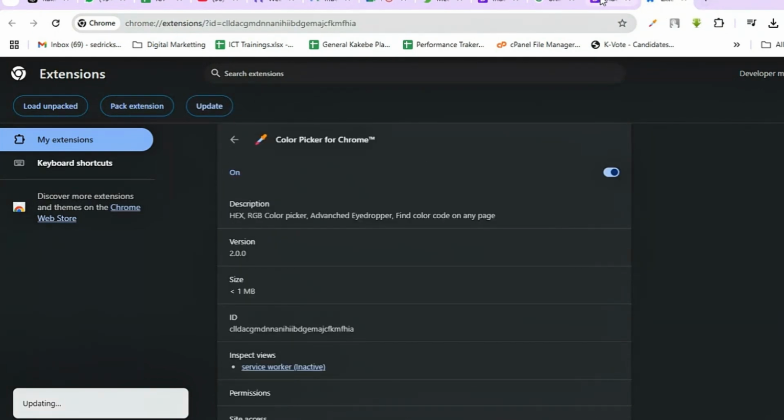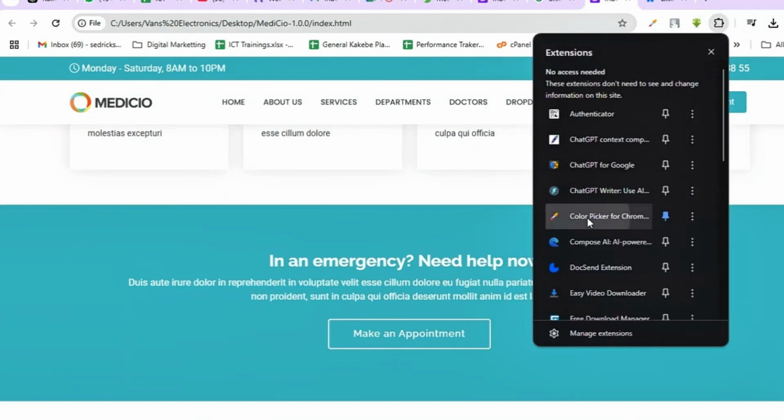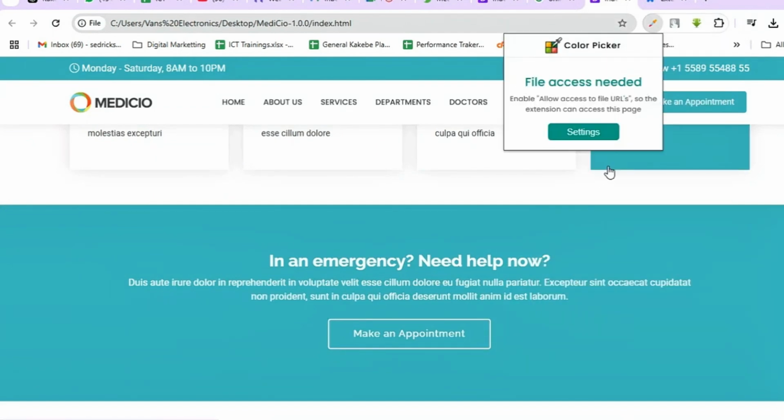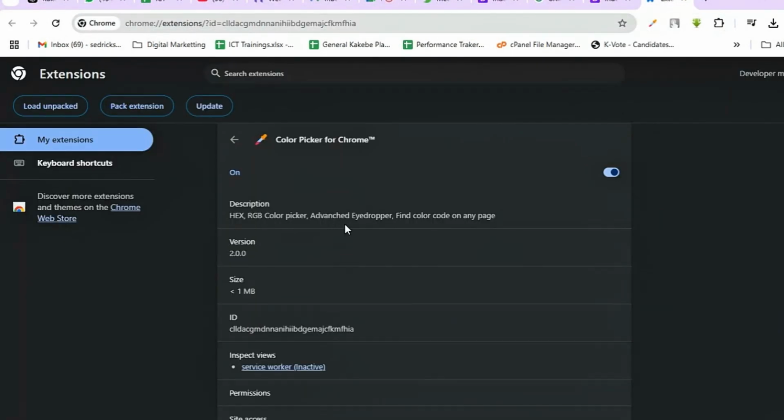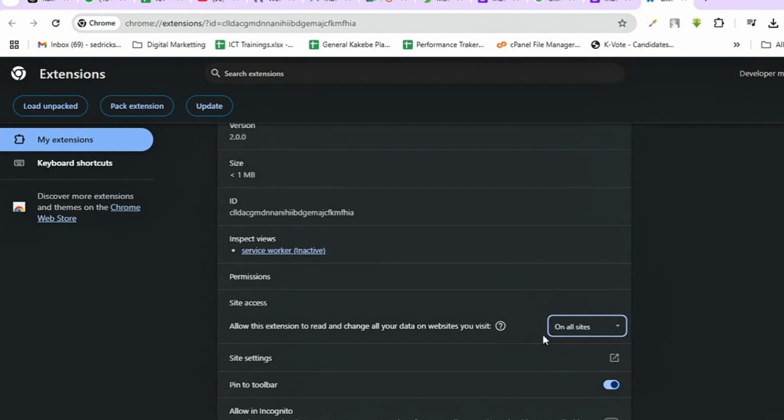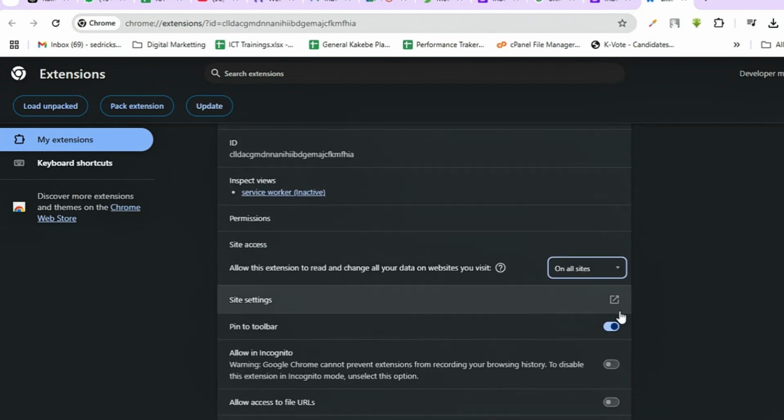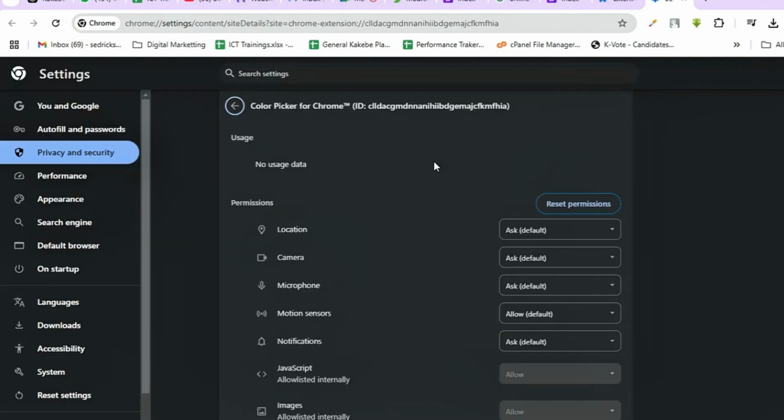Okay, let me try again if it works. Color picker. Access to file URL so that the extension can access this page. Where is that? Site access. Allow the extension to read and change all the data on your website. Site setting. Permission. Okay, I need to grant permission.